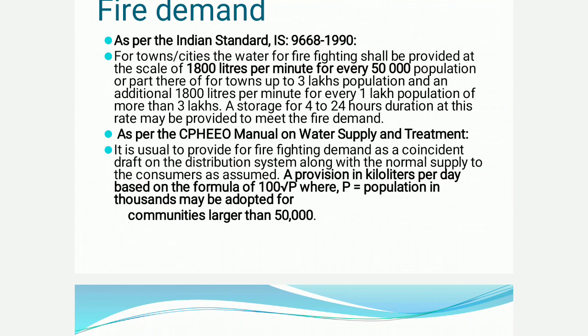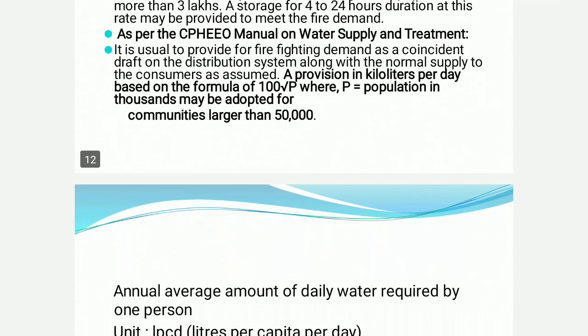That is, the total population 1 lakh divided by 1000 gives 100. So 100 into square root of 100. This is a simple formula that we can use for calculating the fire demand.